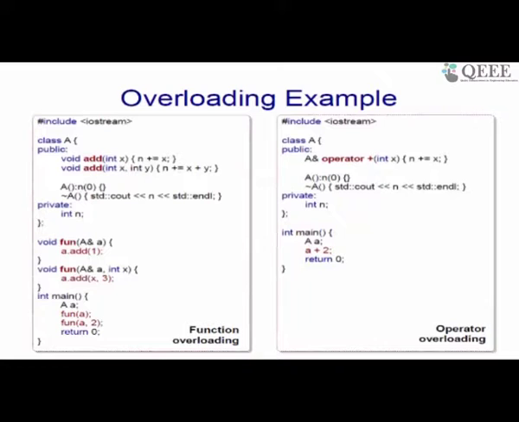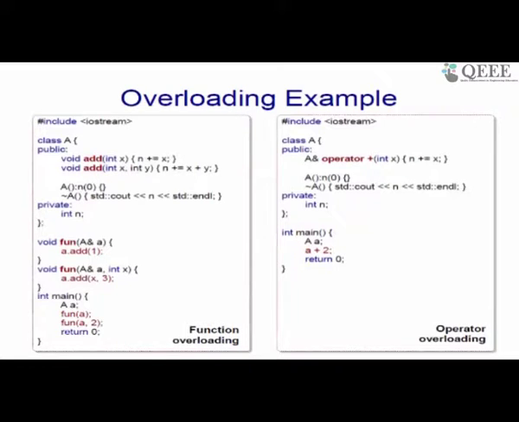And this is precisely what a compiler will do, which will look at the number of arguments passed to the function as well as their types, and deduce what exactly is the function that you are really interested in calling as a program, right. And what does this class A do? Let us look at it.